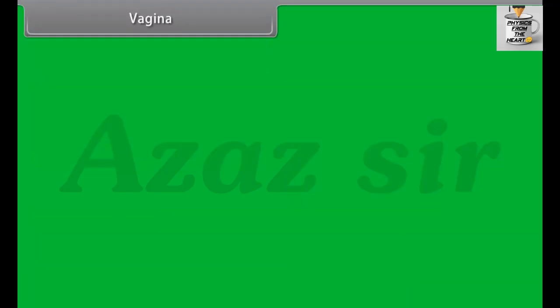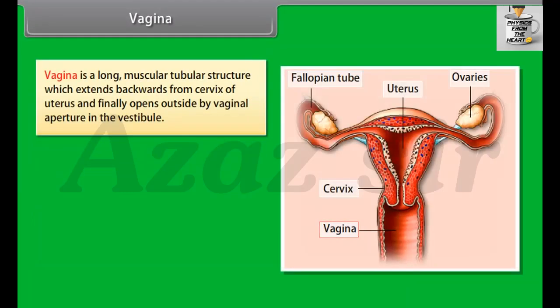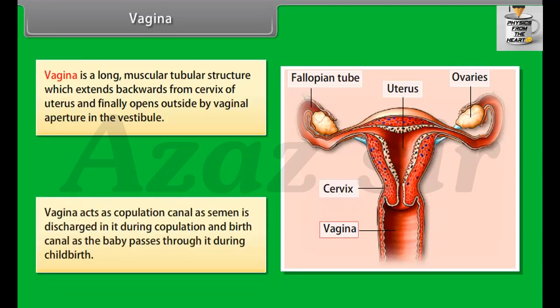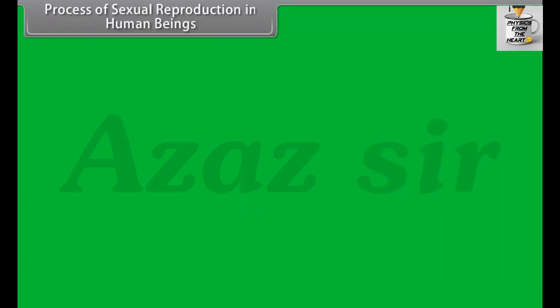Vagina. Vagina is a long muscular tubular structure which extends backwards from the cervix of the uterus and finally opens outside by the vaginal aperture in the vestibule. Vagina acts as a copulation canal as semen is discharged in it during copulation, and as a birth canal as the baby passes through it during childbirth.